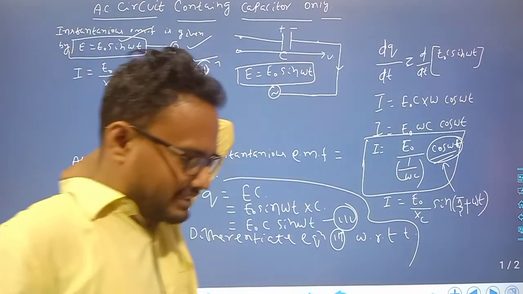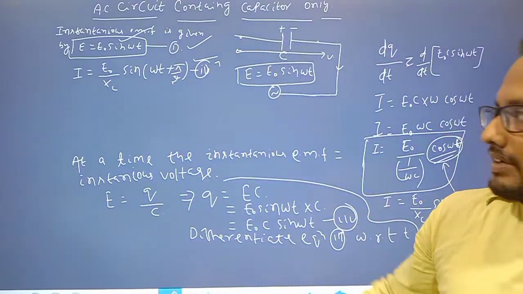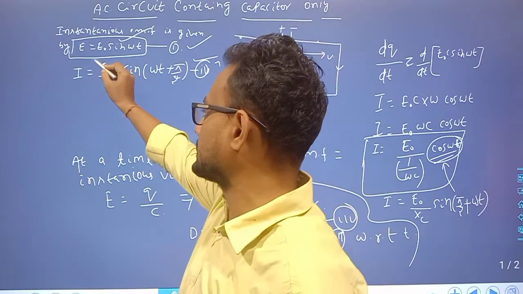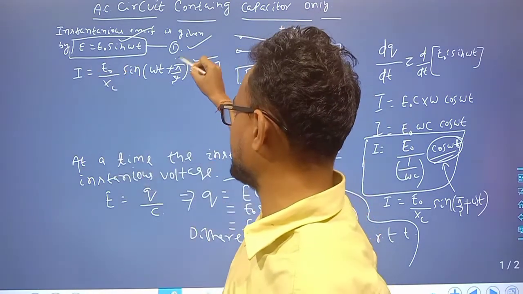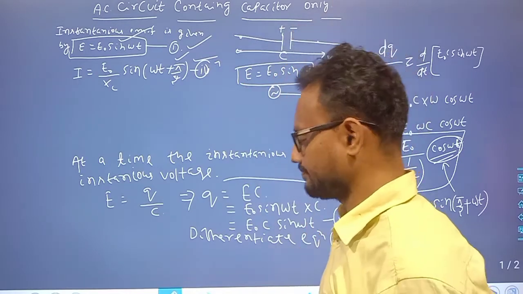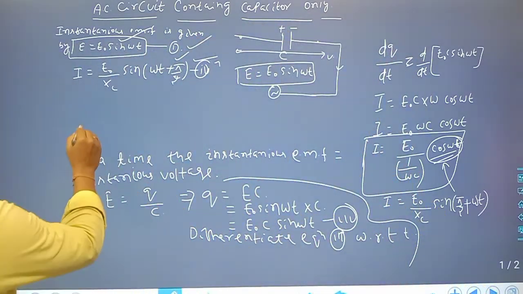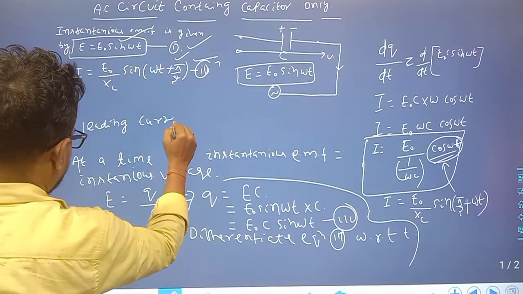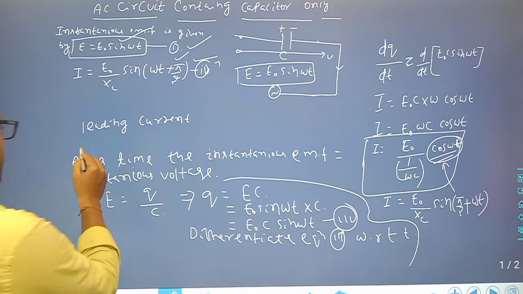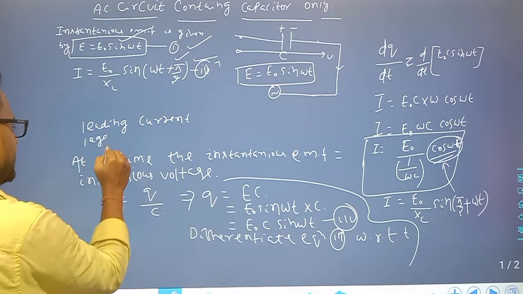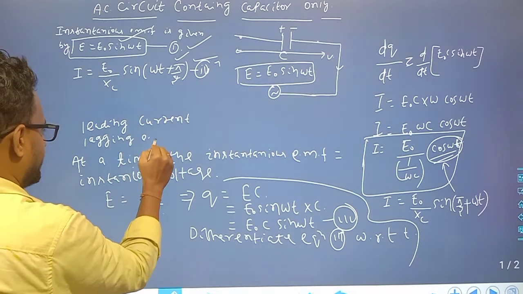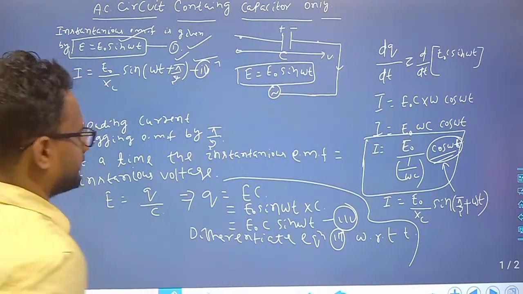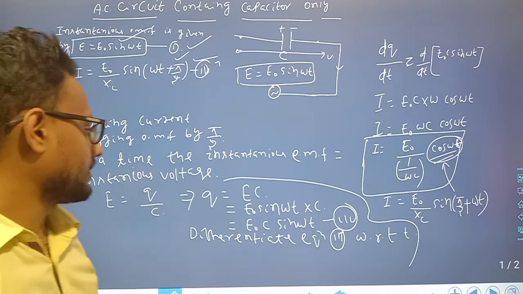It means the current leads the EMF by a phase angle pi by 2, so that is called leading current and lagging EMF.